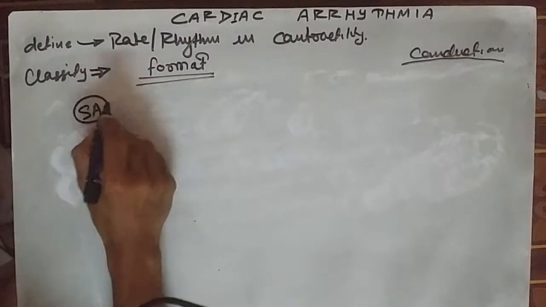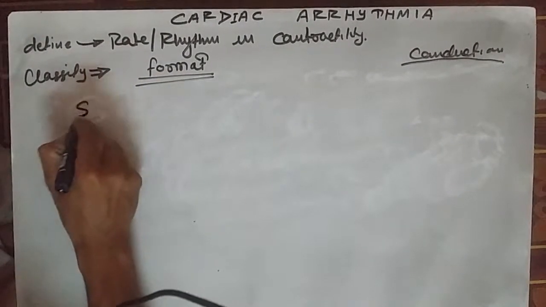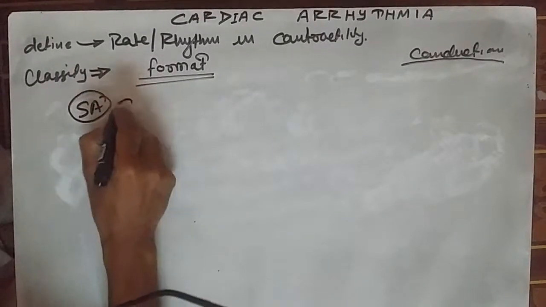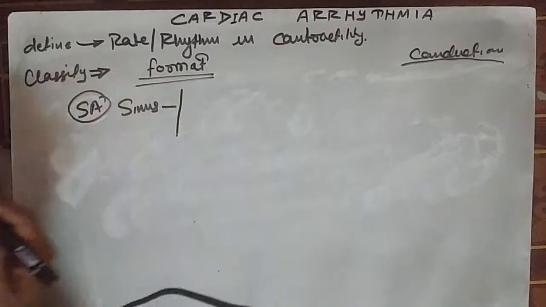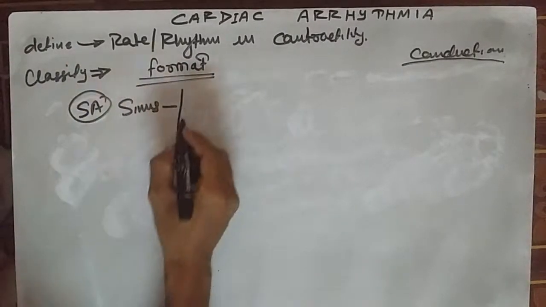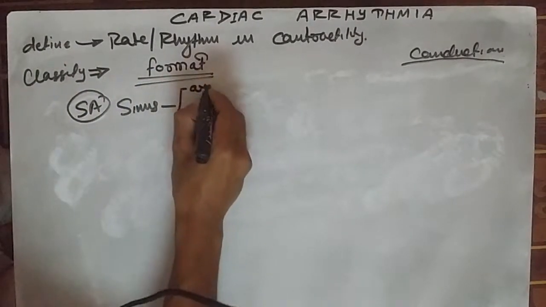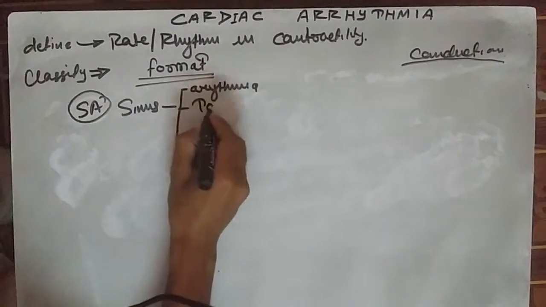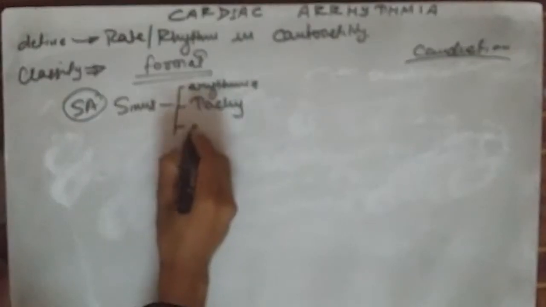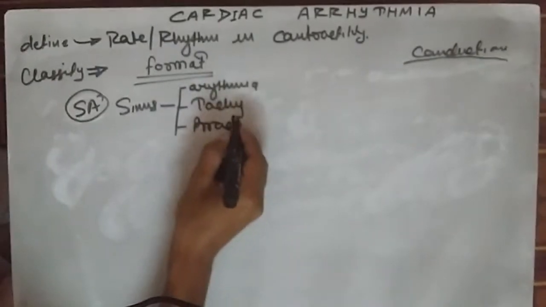It can be sinus tachycardia, sinus bradycardia, or sinus arrhythmia. We will study each of them.